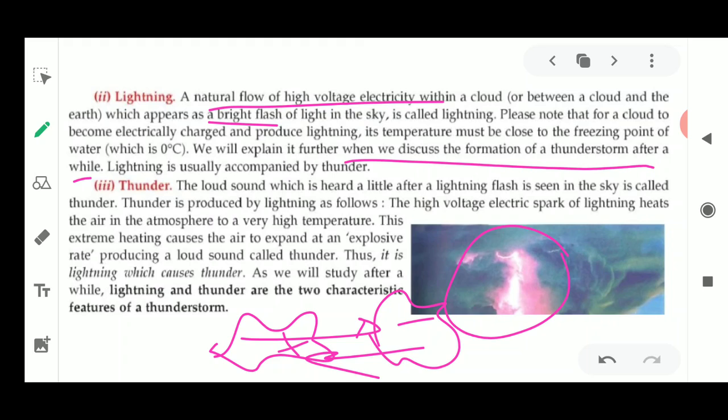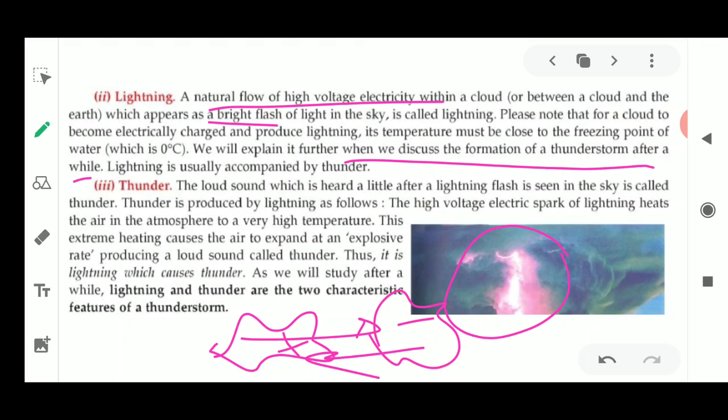So just now you know the definition of lightning, that lightning is a bright flash of electric charge, electric voltage, which is present in the clouds or in between the clouds. It is present between the clouds, and it always appears when the collision takes place.